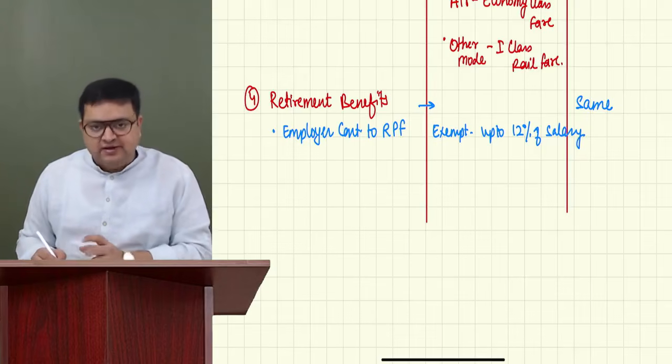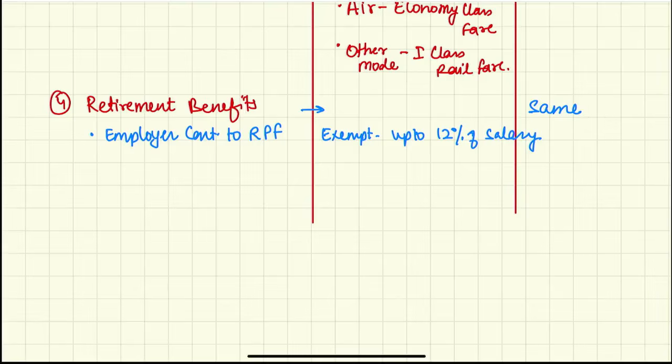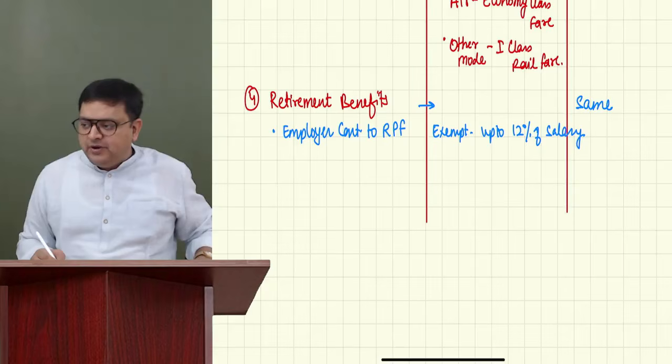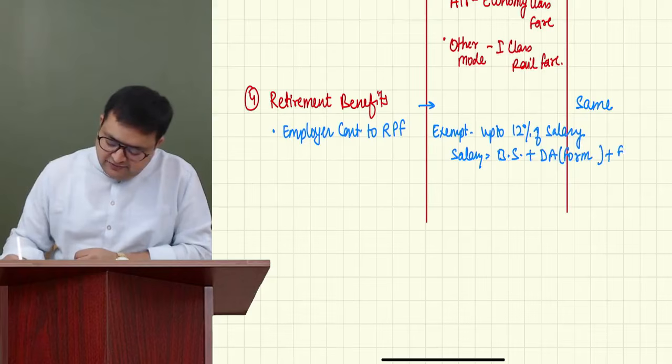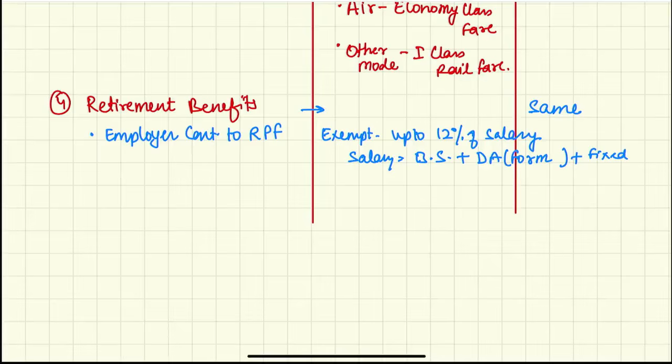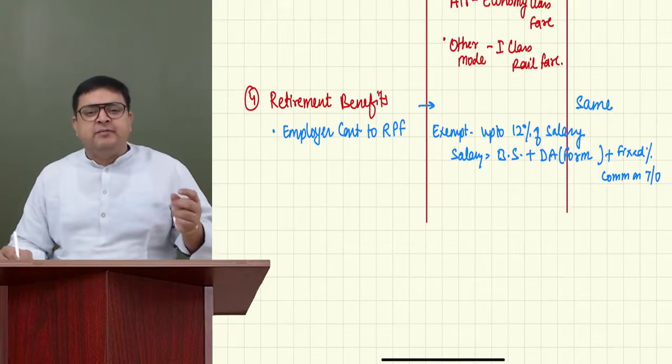You should know this. I'll be discussing a question on this today. So it is exempt up to 12% of the salary. Salary here means basic salary plus DA forming part plus fixed percentage commission on turnover. Yes, fixed percentage commission on turnover generally you will not get. You will get only basic salary plus DA if it forms part of retirement benefits.